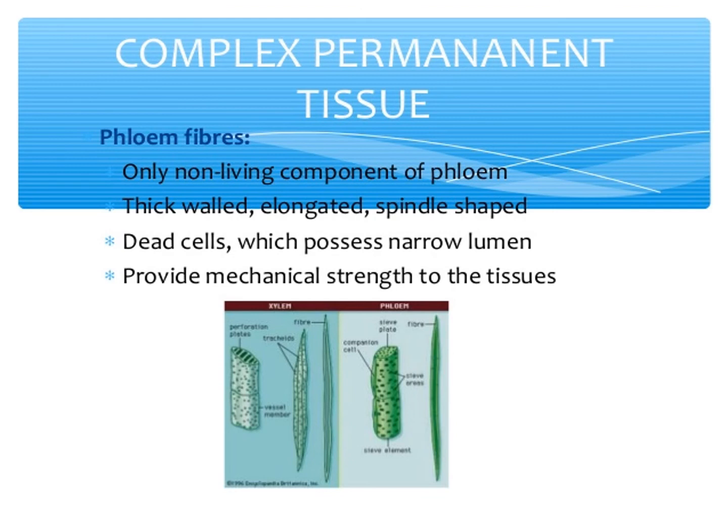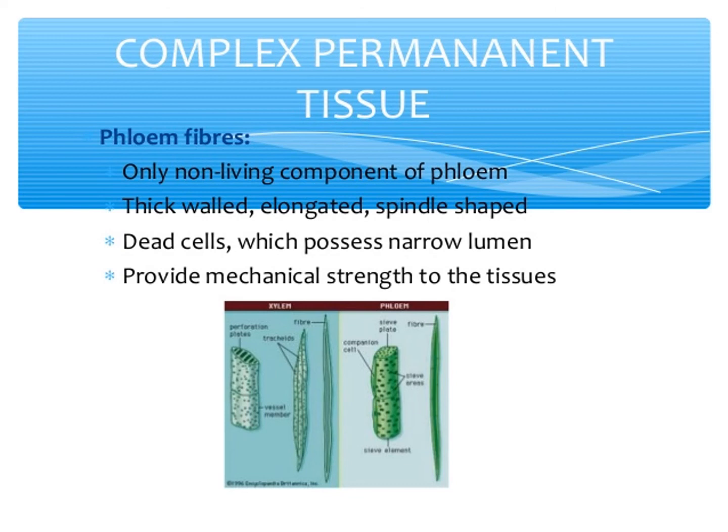Sieve elements, what are they? The conducting elements of phloem are collectively called sieve elements. Sieve tubes are elongated, tube-like slender cells placed end to end. The transverse walls at the ends are perforated and are known as sieve plates. The main function of sieve tubes is translocation of food from leaves to the storage organs of the plant.